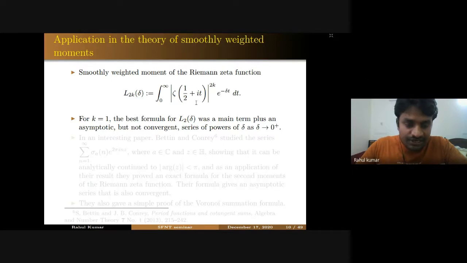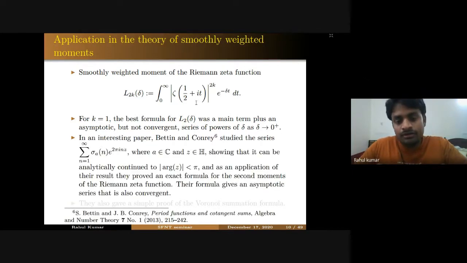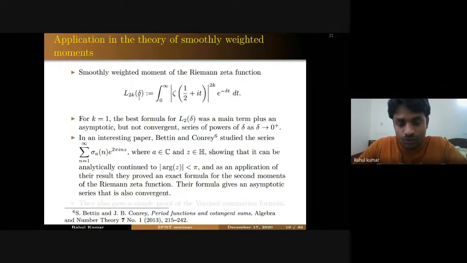Recently, in an interesting paper, Dixit, Gupta, and Kumar found one transformation formula for this series, sum of sigma_a(n) exponential of 2 pi i n z, for any complex number z, and by using their transformation for this series, they provided an exact formula for this quantity I_2(delta). Their formula is exact, and their series, that asymptotic series, is also convergent.